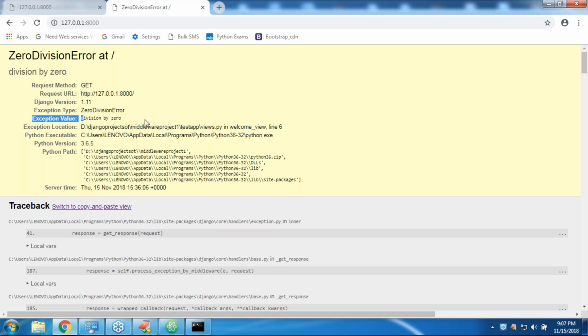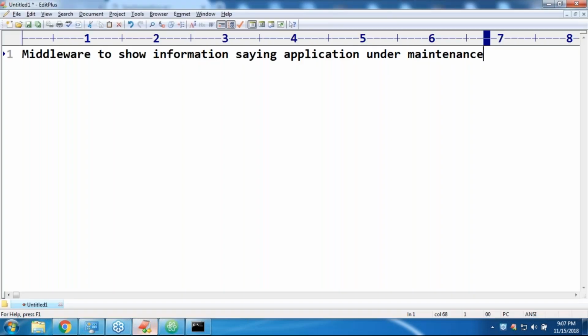Have you remembered, in the last sessions I covered, there are a total of 5 methods in every middleware class. We have to write 2 as mandatory, but 3 are optional. First, the constructor method, self comma get_response.